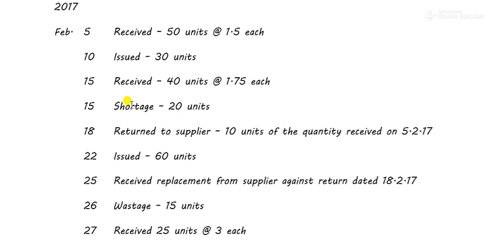So shortage means you can say any loss, normal loss or abnormal loss. If the sum does not mention whether the shortage or the loss is normal loss or abnormal loss, it's up to you to make the decision whether you want to treat the shortage or loss as normal or abnormal. So what do you think? How should we treat the loss, as normal loss or abnormal loss?